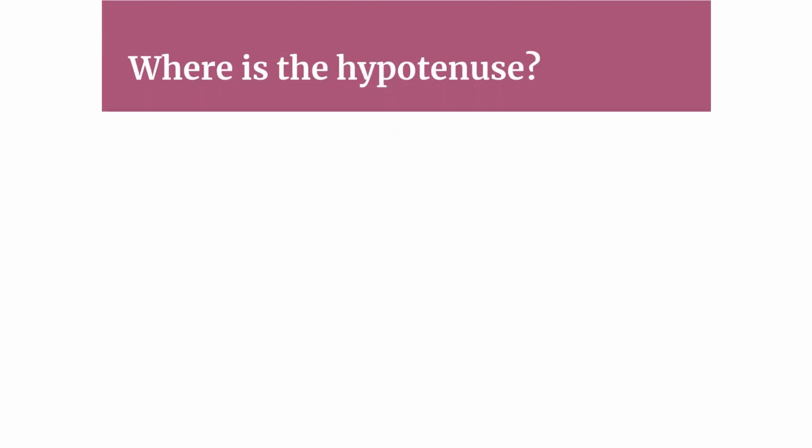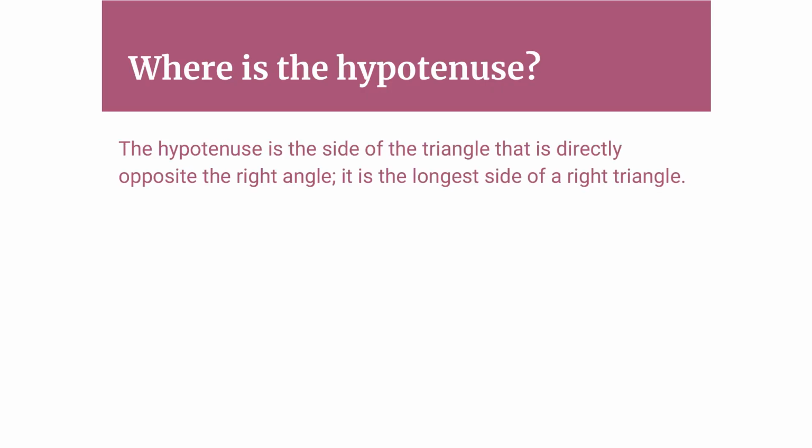And you probably remember the term hypotenuse, but in case you don't, the hypotenuse is the side of the triangle that is directly opposite the right angle. It's the longest side of a right triangle. You can see in this diagram, there's the 90-degree angle, and directly across from it is the hypotenuse.